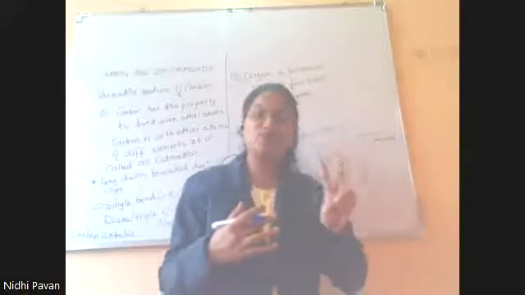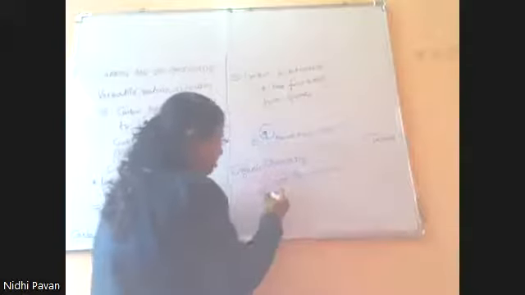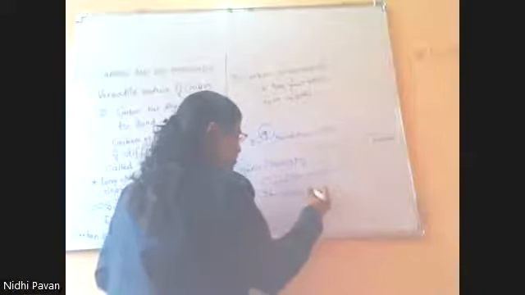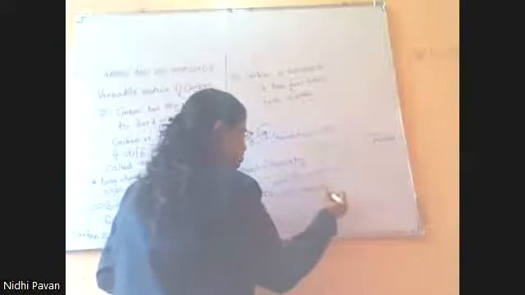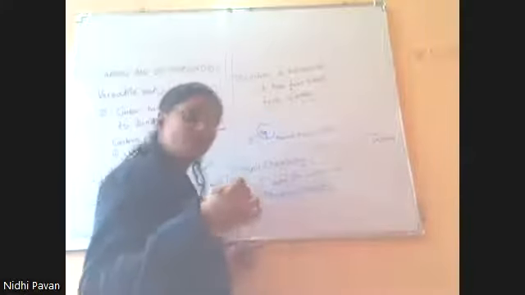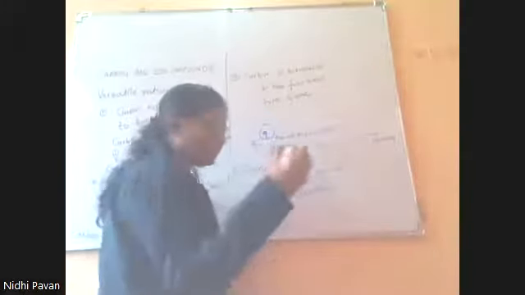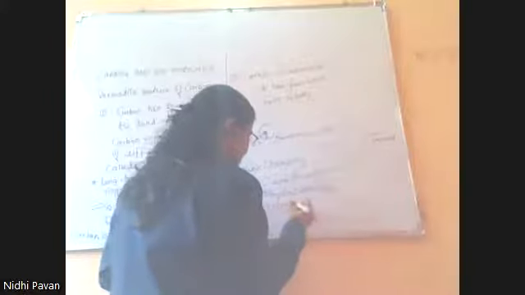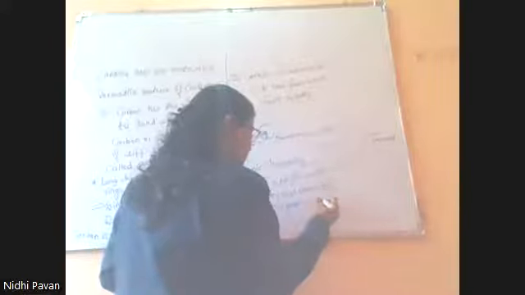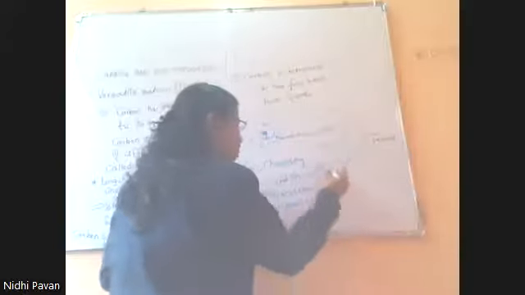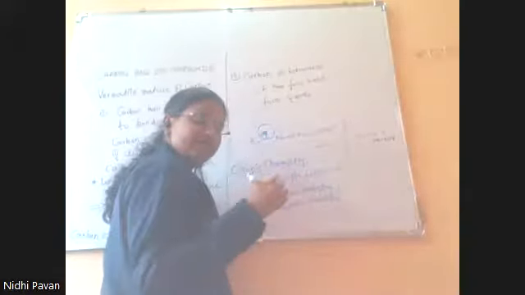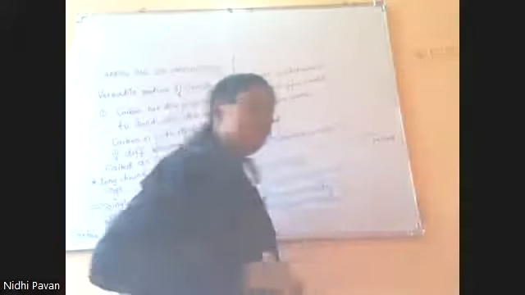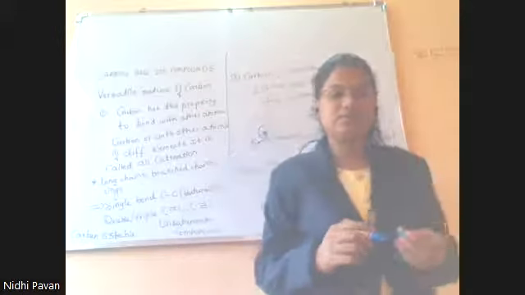Along with that, we have two more branches of chemistry, which are physical chemistry and inorganic chemistry. These are the main three branches of chemistry. Again, along with them, we have many other sub branches. The study of carbon and its compounds we will study in organic chemistry.